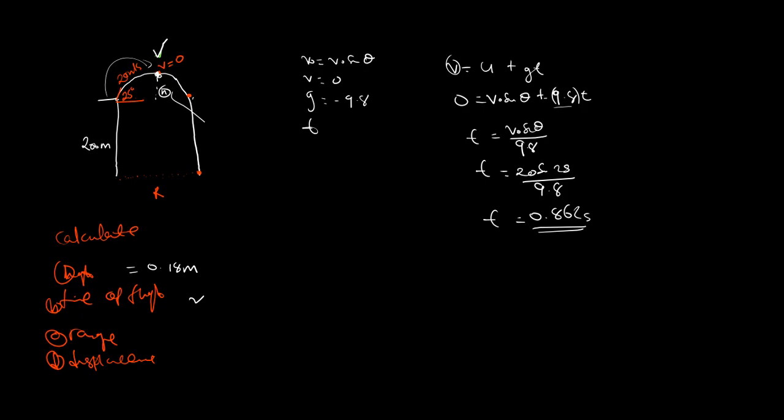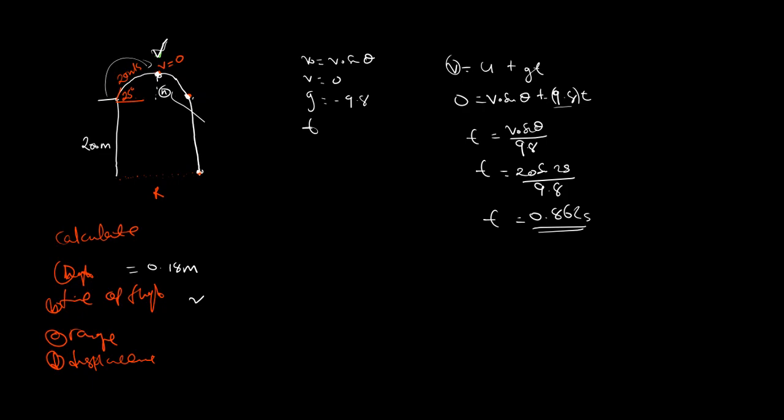You can also gather some data again to reach this point. So that's what you can do. You can calculate that time again to reach this point. But as for now, let's just pause it like that. I've calculated the time to reach this peak. Now you can also calculate the time to reach this point, depending on the data that you have. So that is it for this one.